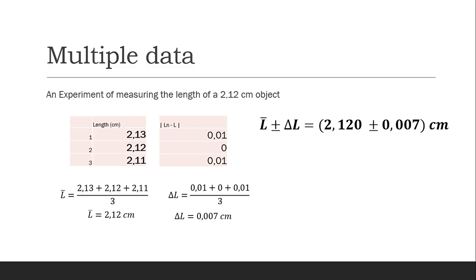Don't forget to write that this is the value of the measurement, and this is the errors that we have here, the uncertainties value. We make it a percentage, and we got 0.3%. And this is how we define whether it is accurate or not. We compare with the accepted value or true value, and we got this value. This is what we call accurate, and this value is really consistent, less than 1%, so we call it very precise. This is accurate and also precise.